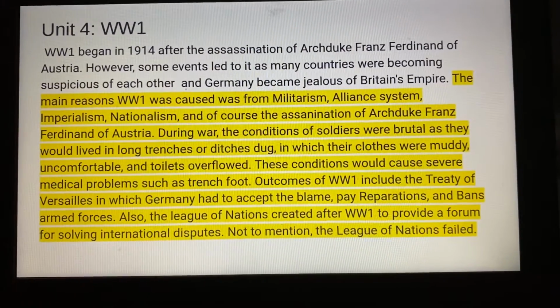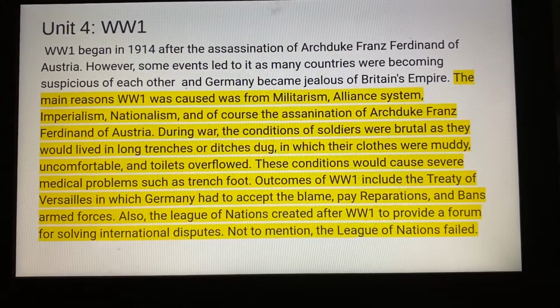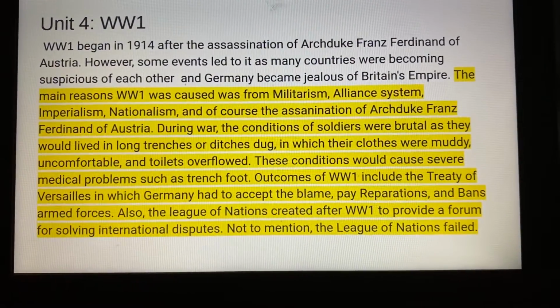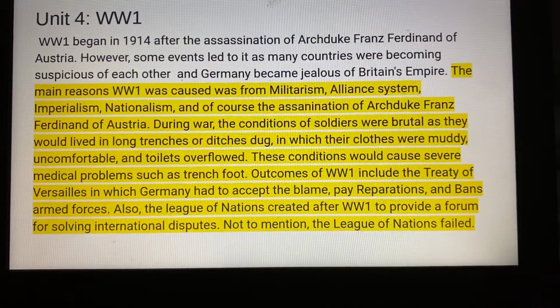During war, the conditions of soldiers were brutal as they lived in long trenches or ditches dug, in which their clothes were muddy, uncomfortable, and toilets overflowed. These conditions would cause severe medical problems such as trench foot.